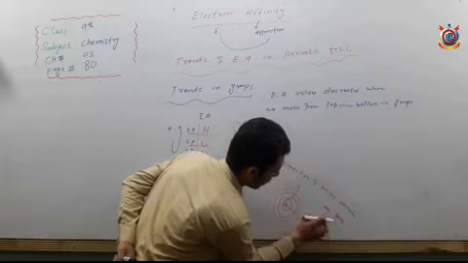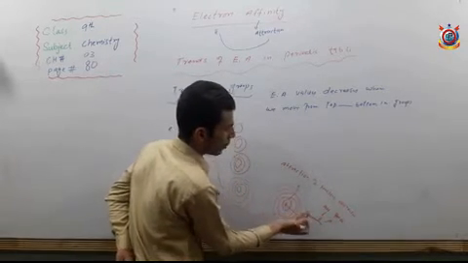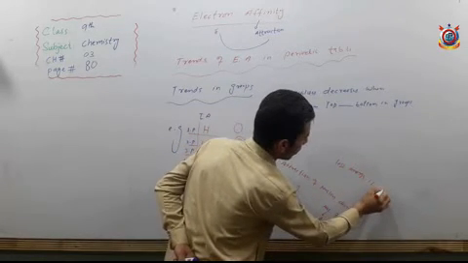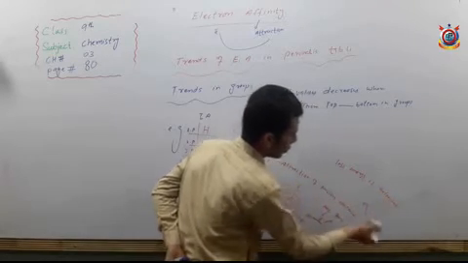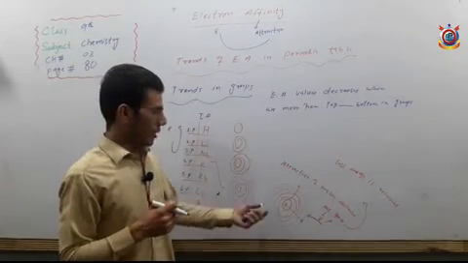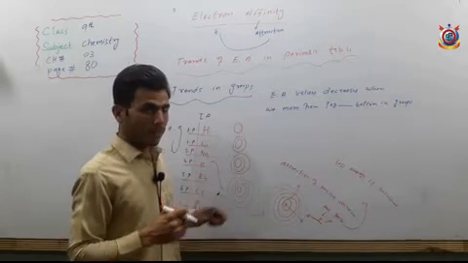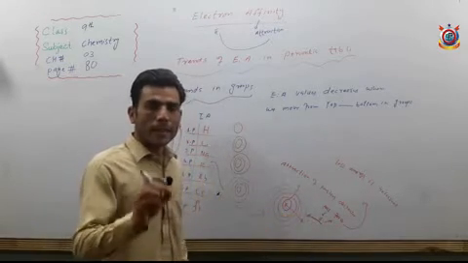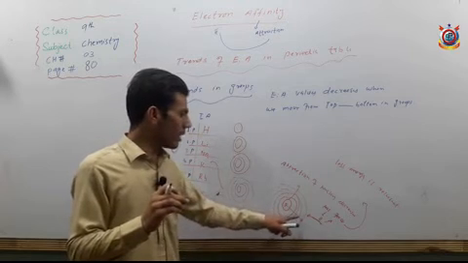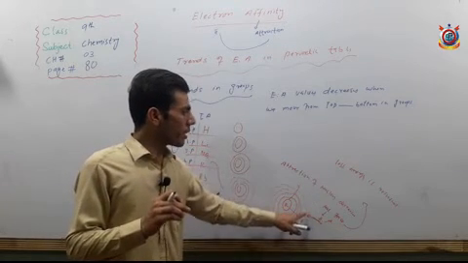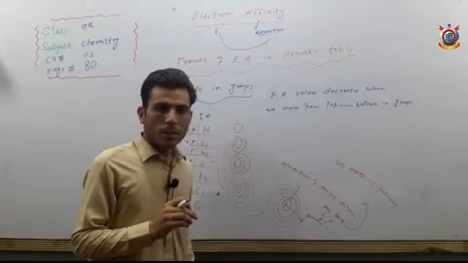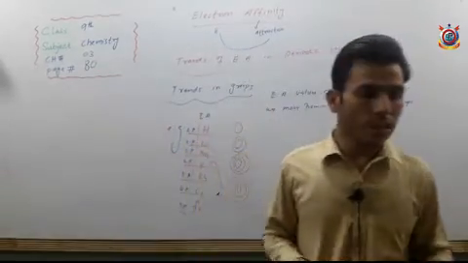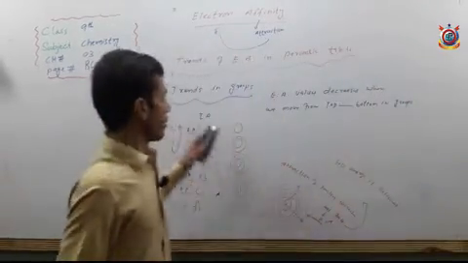This is the new incoming electron. So the nucleus puts less force, and hence less energy is released when an electron is added to this atom or this atom or this atom. The nucleus attraction decreases and it puts less force of attraction on the new incoming electron. So the less the force of attraction of the nucleus, the less will be the energy released, and hence we say that electron affinity values decrease as we move from top to bottom in groups.